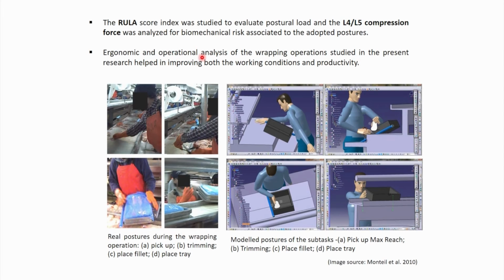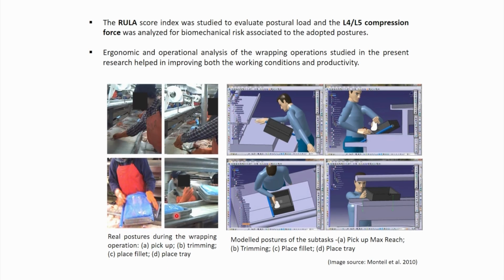Ergonomic and operational analysis of the wrapping operation studied in the present research help in improving both working condition and productivity. So, these four images are depicting the real working scenario in the wrapping process. So, real posture during the wrapping operation. First they are picking up the plastic, then cutting or trimming, then wrapping, and then ultimately place the tray.